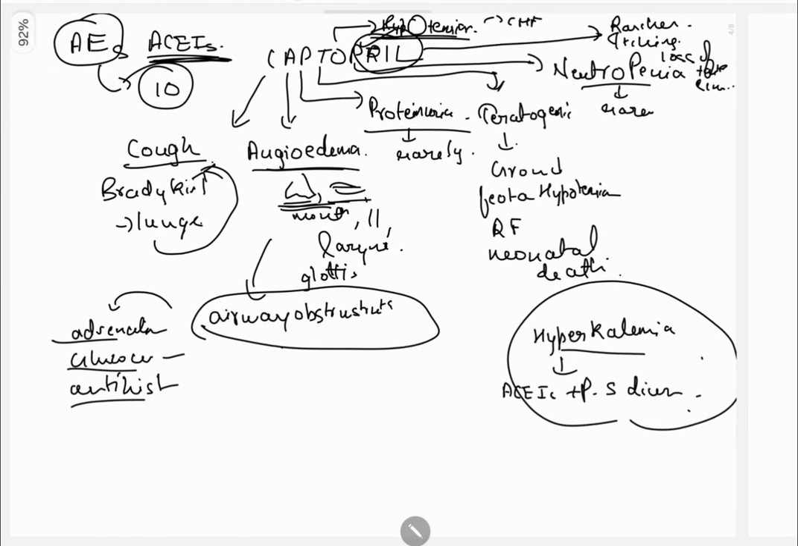So these were the adverse effects. What are the adverse effects? Captopril kill: cough, angioedema, proteinuria, teratogenic, hypotension, neutropenia, rashes, itching, loss of taste sensation, and hyperkalemia.